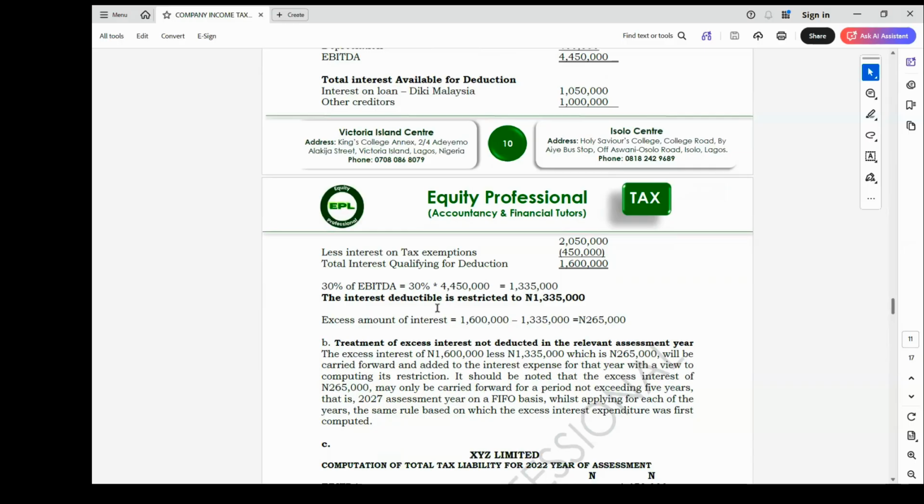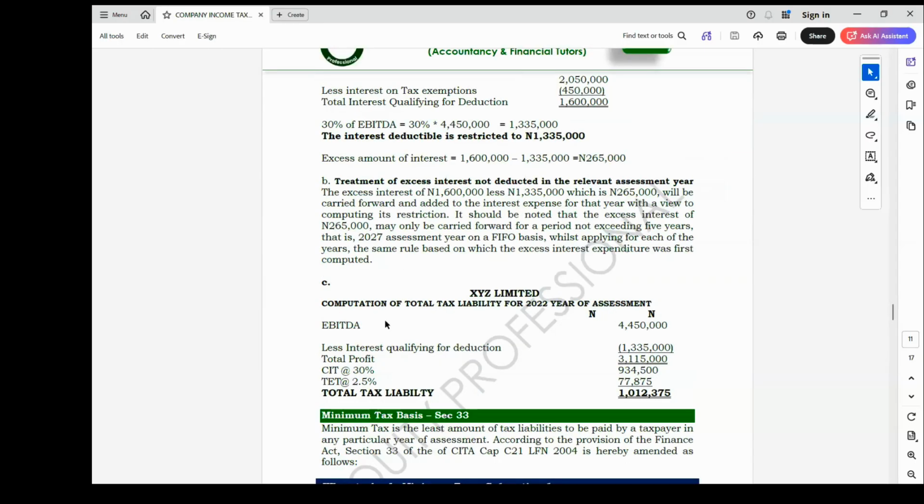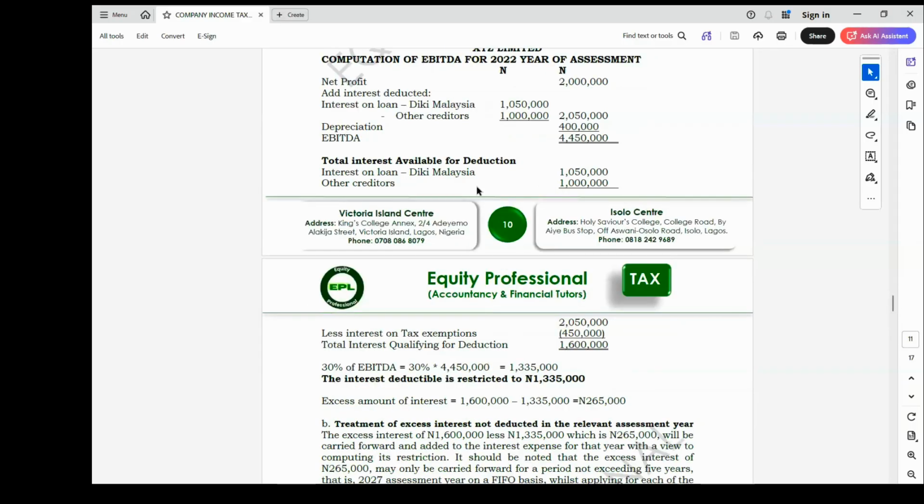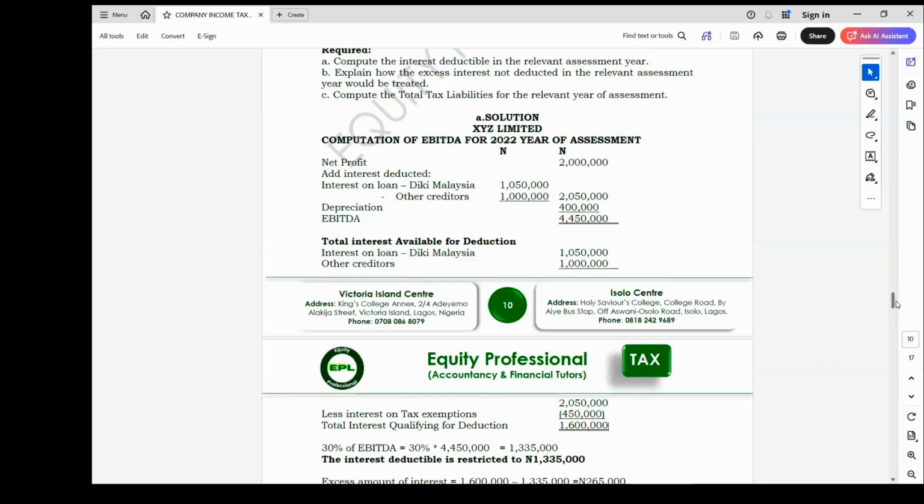Then you are asked to compute tax liability. So we have our EBITDA already, which is what? 4 million. Sir, if we are using the interest, there will be no need to carry forward any difference? Yes, you are not carrying forward to a subsequent year at all. You are not going to carry forward any difference because there is no difference again, because they have already considered the whole amount. You can have a scenario like that, it's possible.